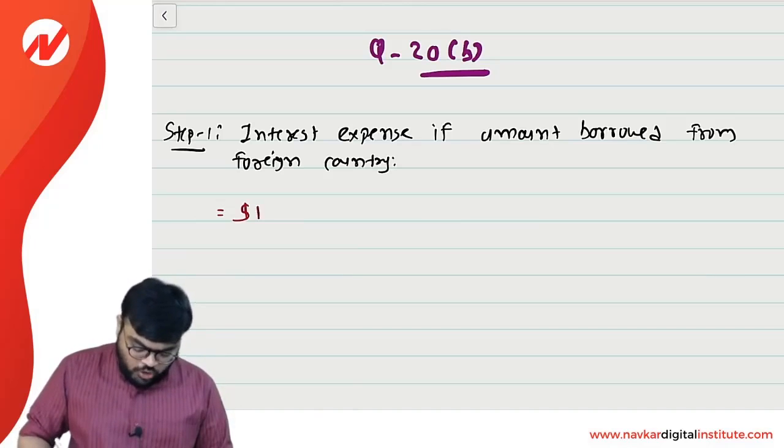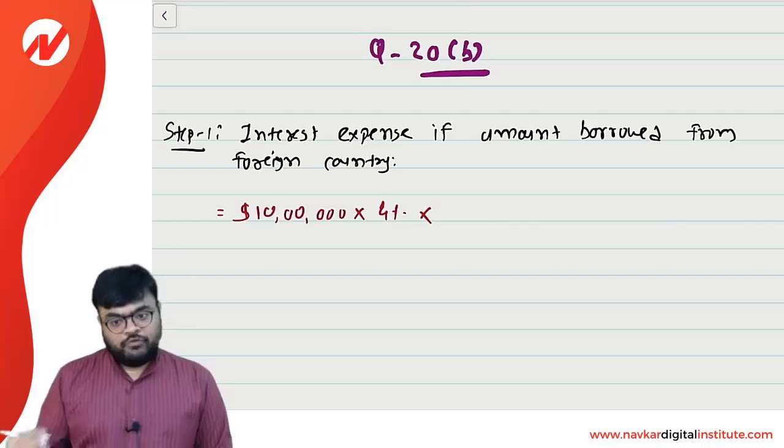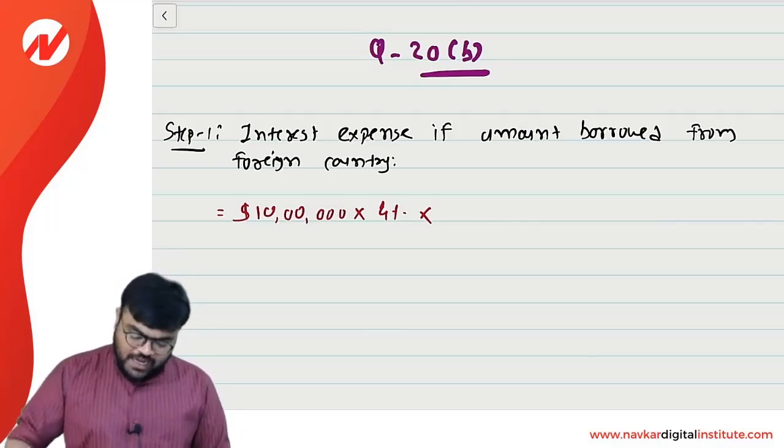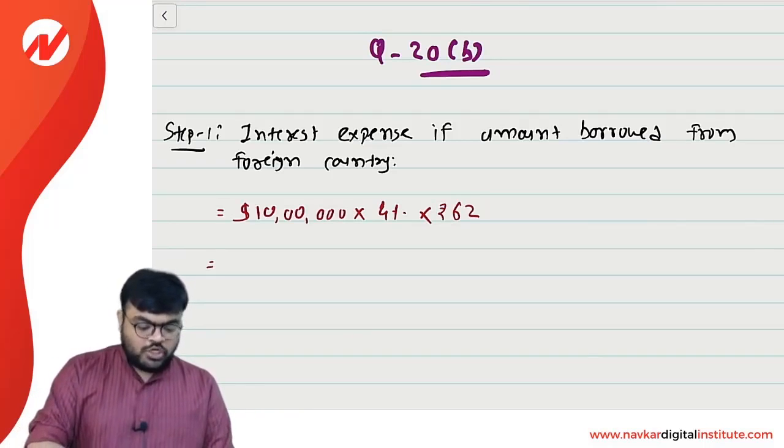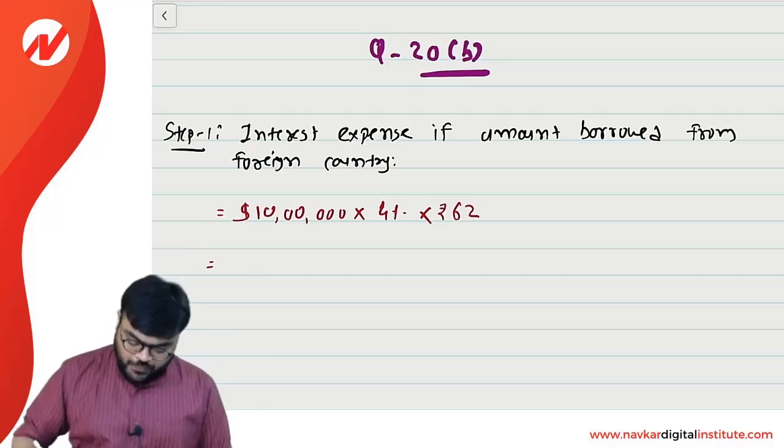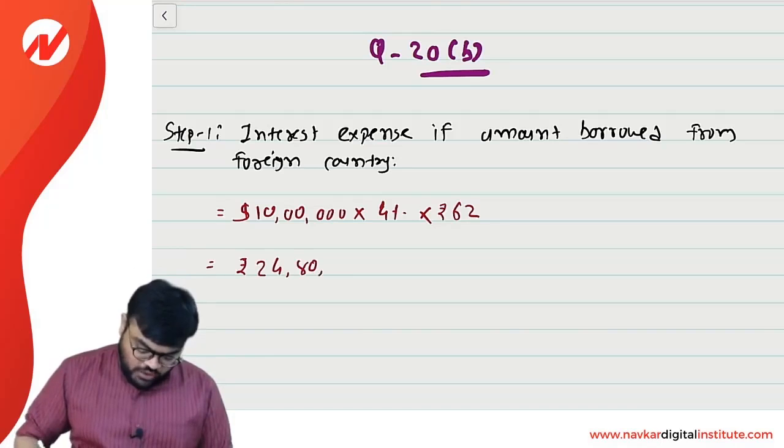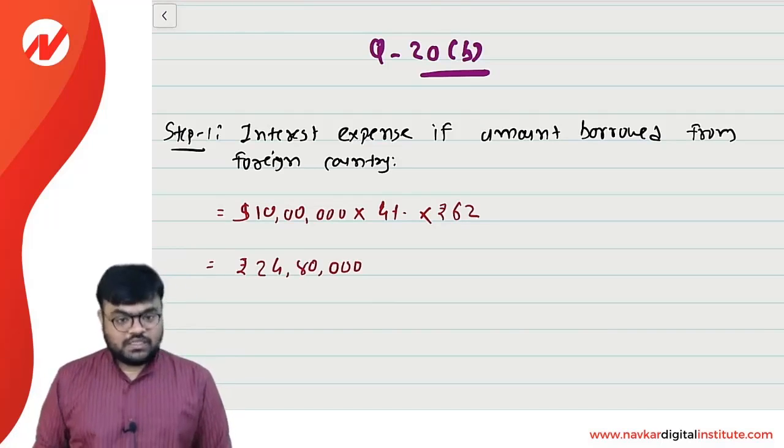Can I say you have borrowed $10 lakh at the rate of 4%, and you will make the payment of the interest on the last day, and at that time your rate will be 62. So 10 lakh into 4% means 40,000, and 40,000 into 62, our answer will be rupees 24 lakh 80,000. Clear? This is step number 1.